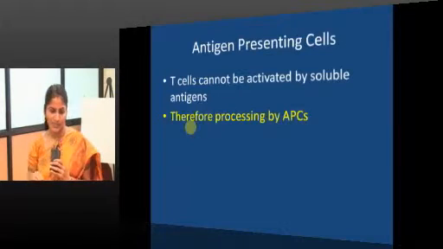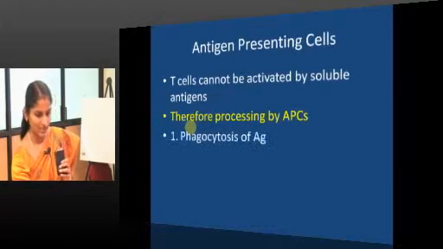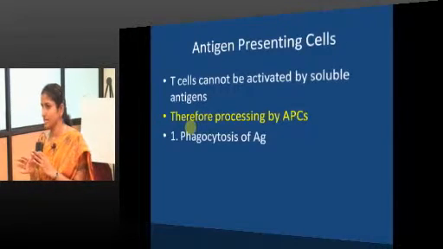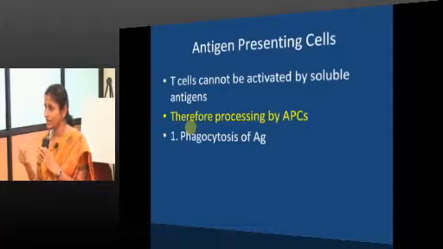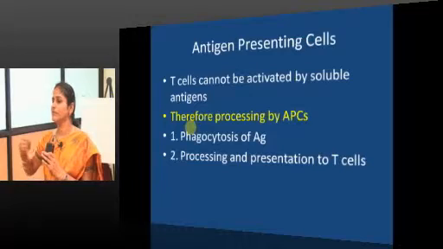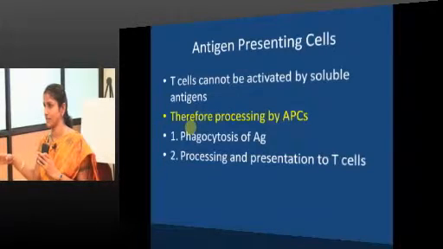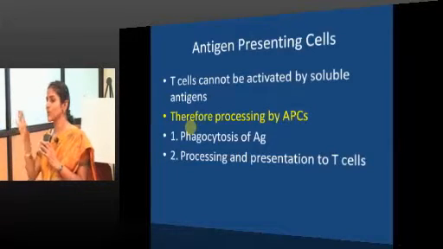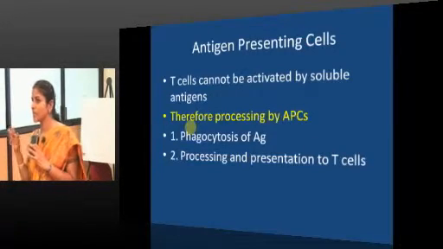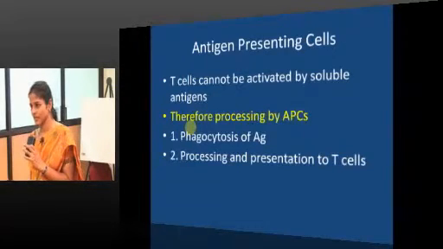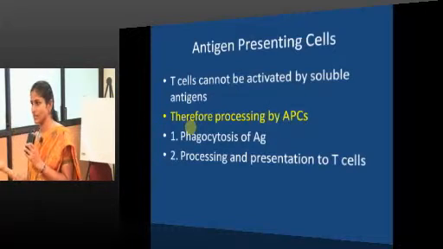What these antigen presenting cells do is, first they have to sense and recognize the antigen, phagocytose, take in the antigen, then process and present it to the T cells, as T cells cannot be activated by soluble antigens by themselves. So these antigen presenting cells take up the antigens, process them, simplify them, make them delicious rather, for the T lymphocytes to be taken care of.